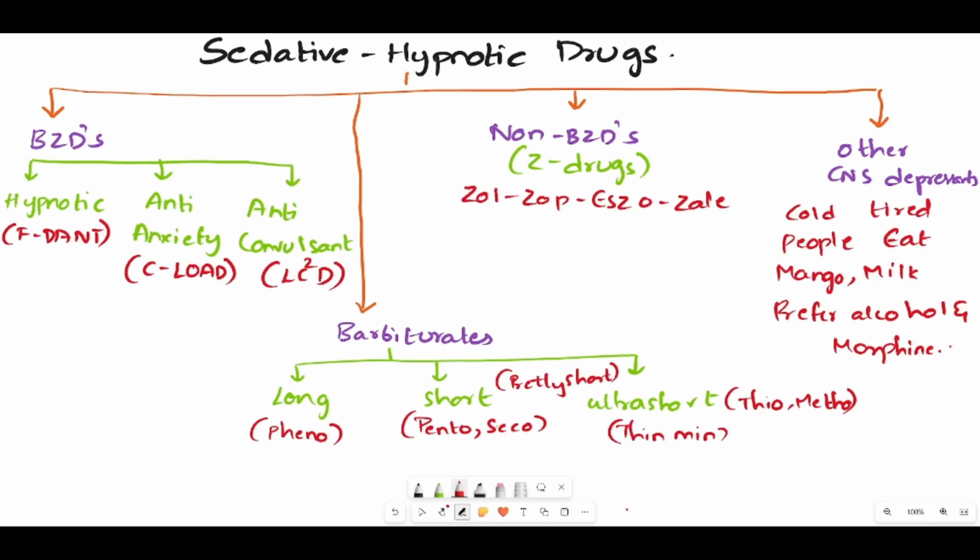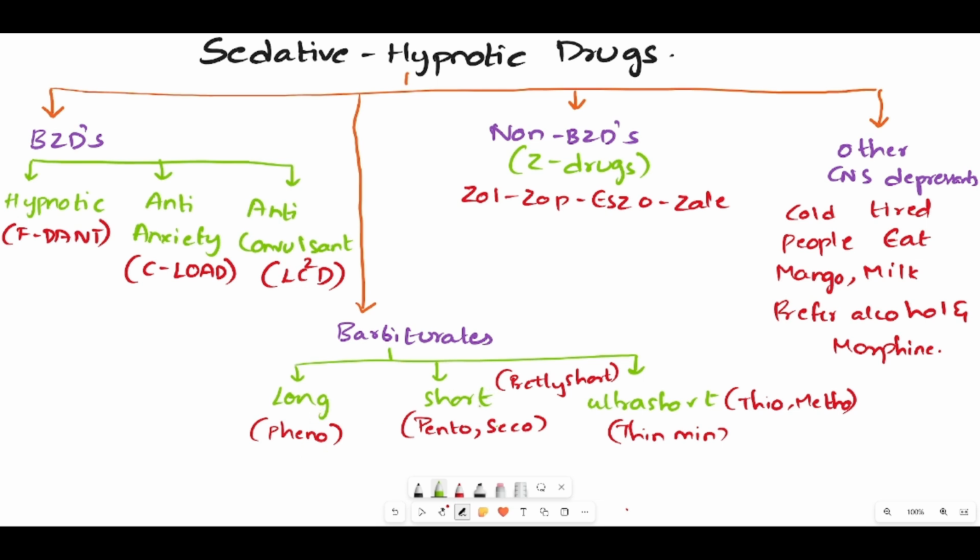So first, let me just repeat all the tricks for you. Then we'll see what are the examples under this. First class is benzodiazepines. There we have three subclasses. In the hypnotic, remember the trick as FDANT. In anti-anxiety, remember it as C-load. And in anticonvulsants, remember the trick as LCD. Coming to the barbiturates, in the long acting, remember it as Phino.